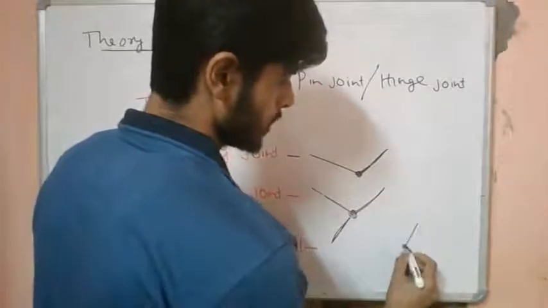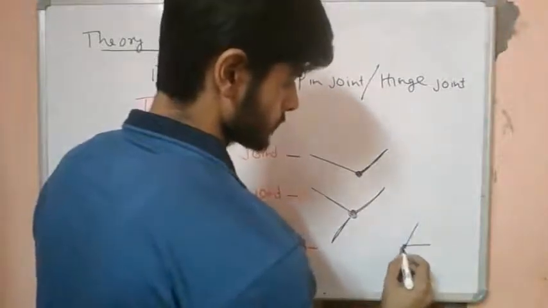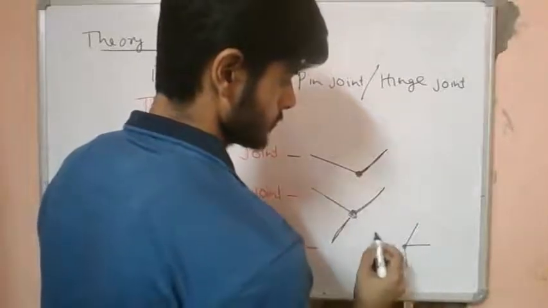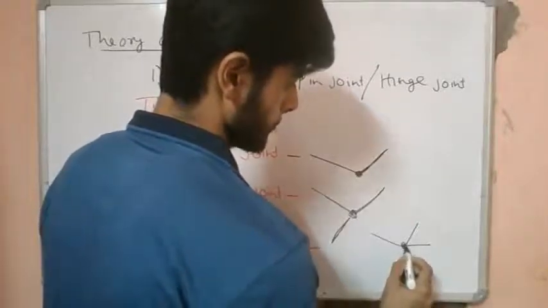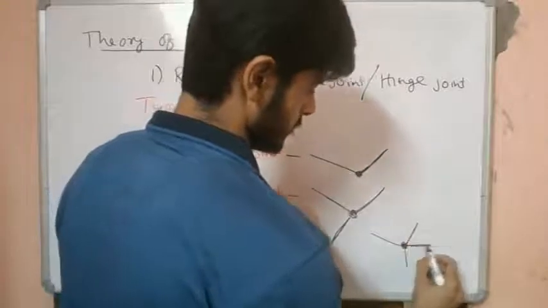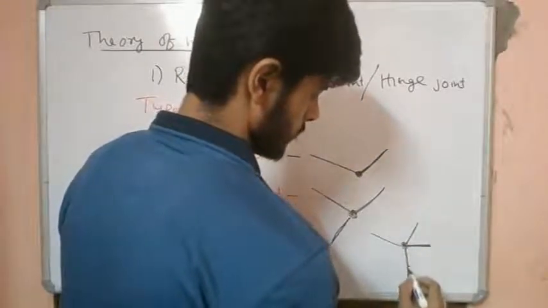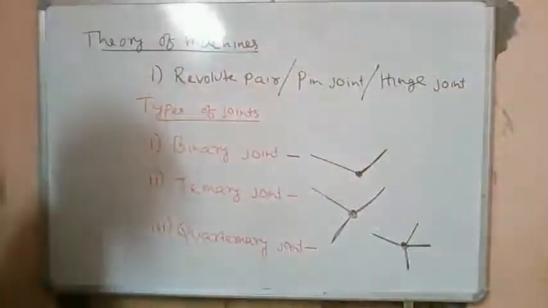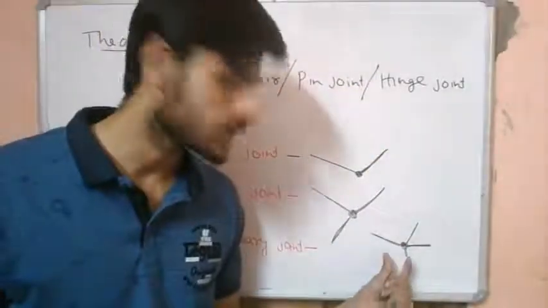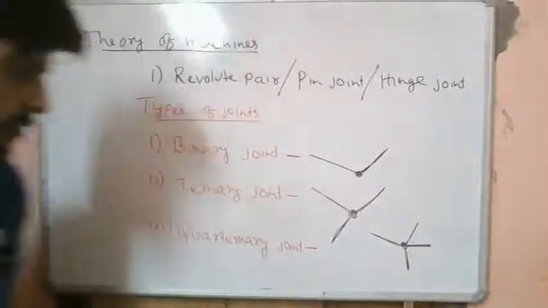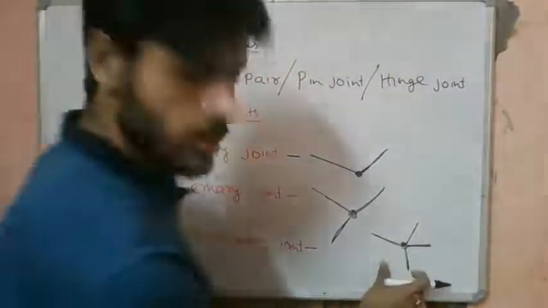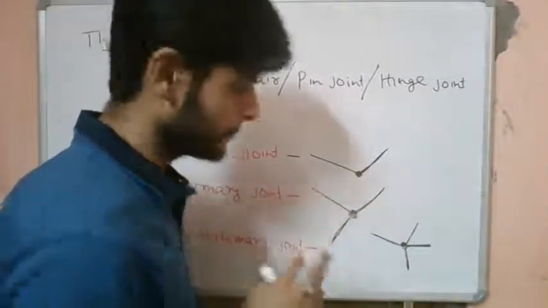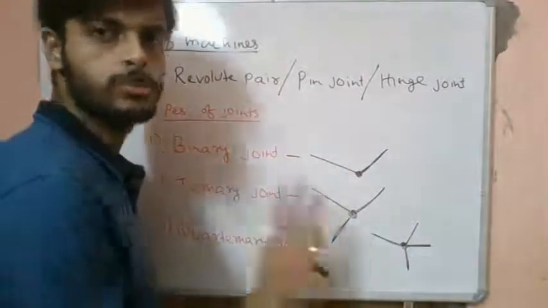If we have four different links connected together, four different links connected at a single point, we will call this a quaternary joint. This quaternary joint is equivalent to three binary joints.